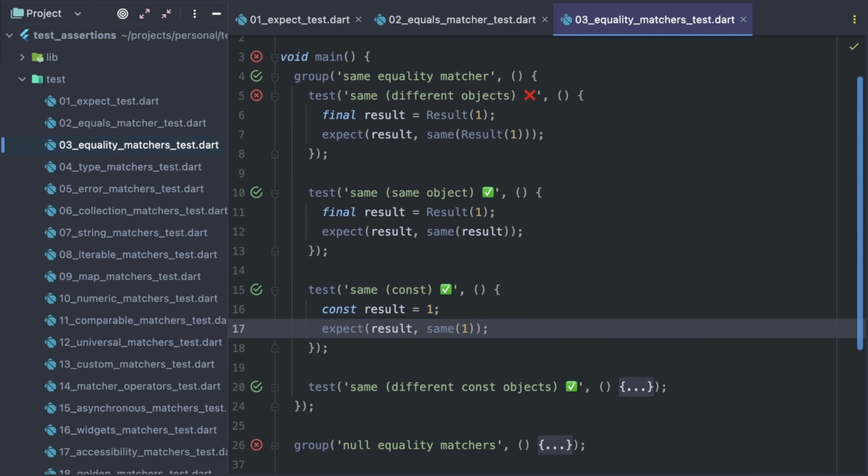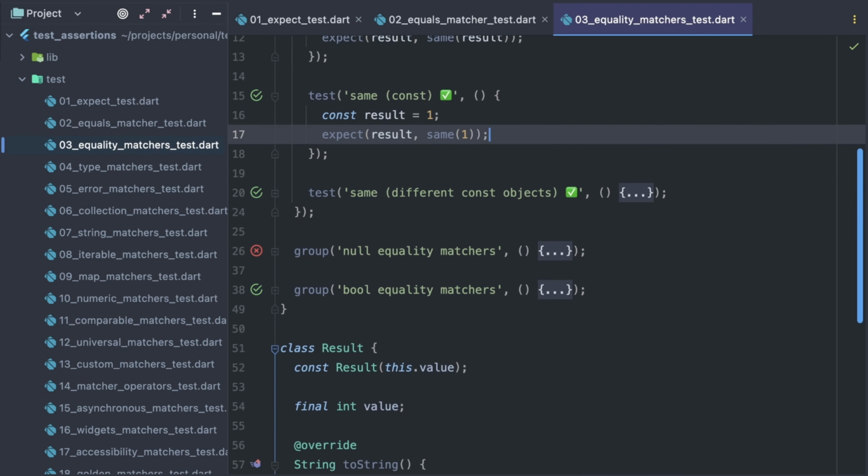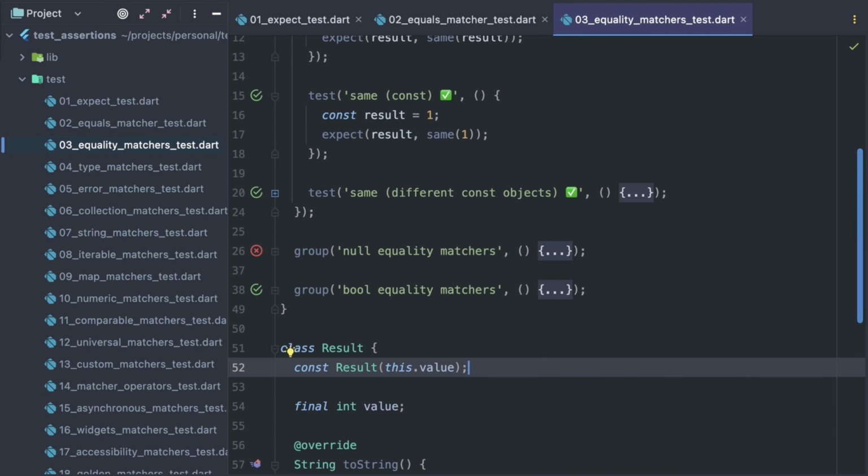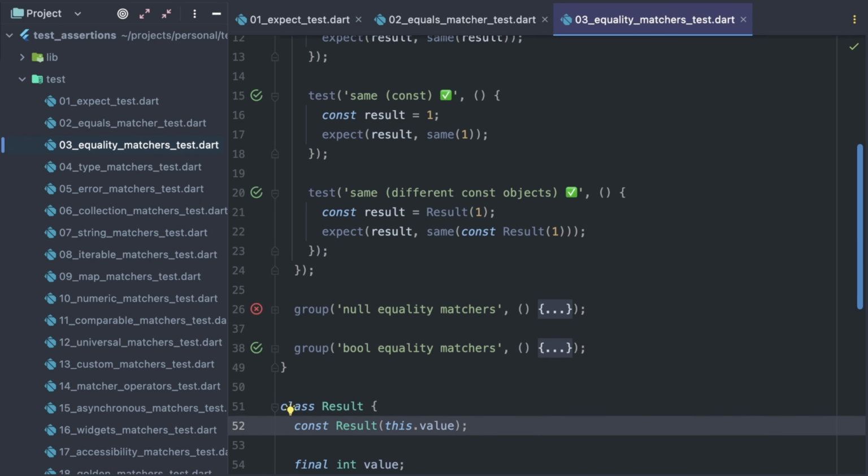So if I now mark the result constructor as const, this test here also passes. You see, I declared two different const result instances here, but because they are const and the parameter value is the same, a single instance is shared and thus the test passes. That's why you should prefer creating const objects in your application when possible. It will consume less memory.